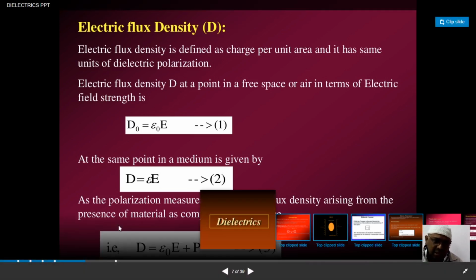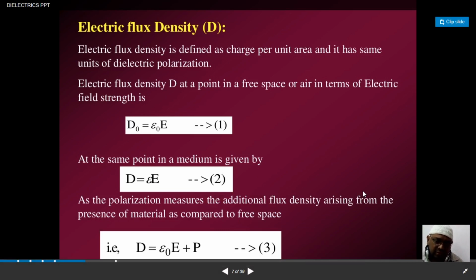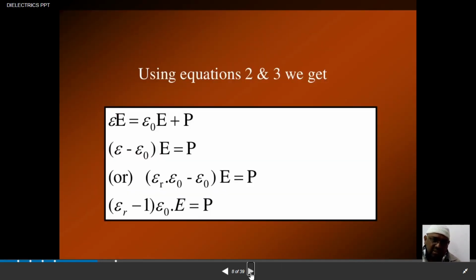So in the case of air, when it is entering a different medium, we say that D is equal to epsilon naught E, plus some charges will be polarized. So D is equal to epsilon naught E plus P, where P is the polarization of the charges present in the material.